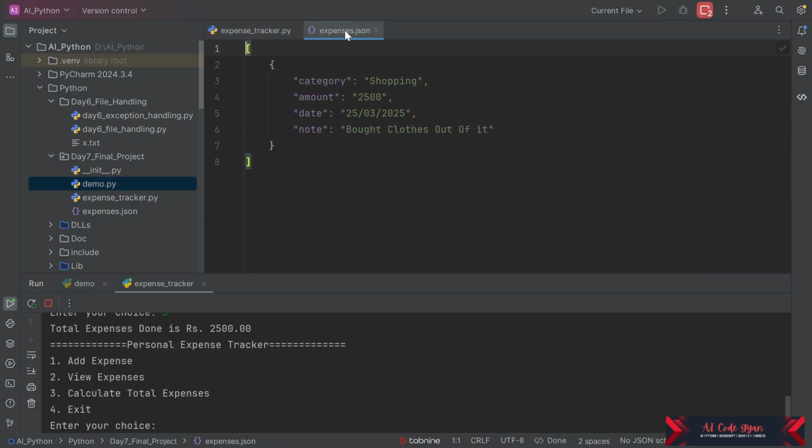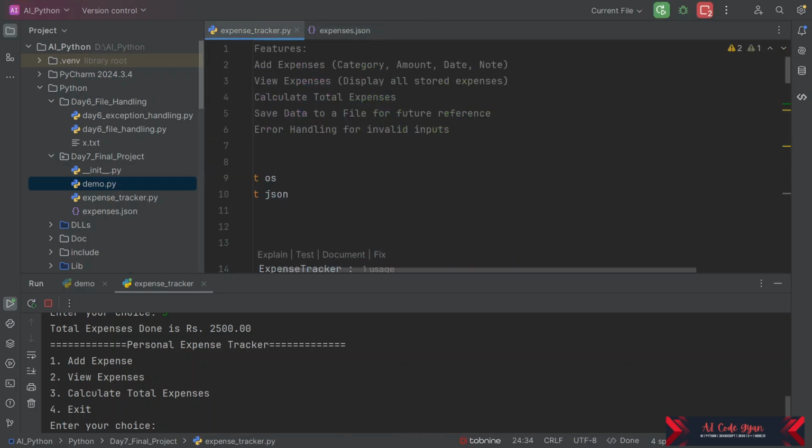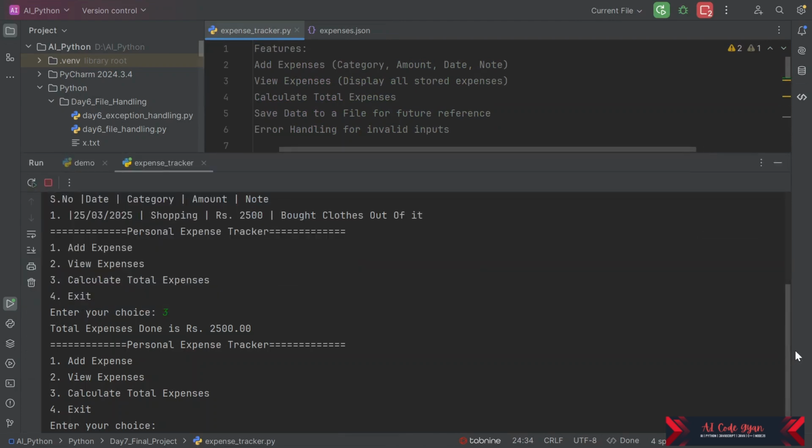We can even see this data in our file. We are able to see this data we have added. Now we will add more if you want. Here we haven't added validation. We can add validation as well. So that will be one more method for validation, whether our category is correct or not, or we can put it for all 4 inputs.